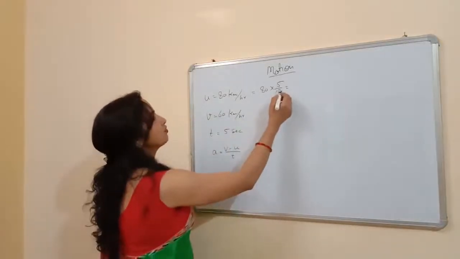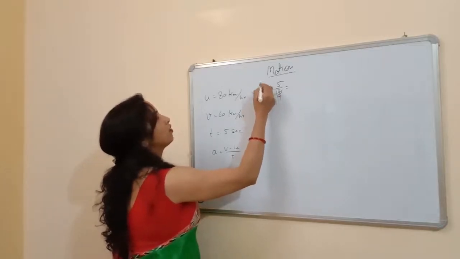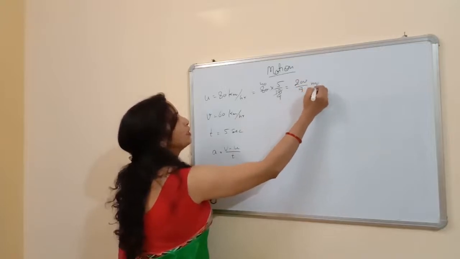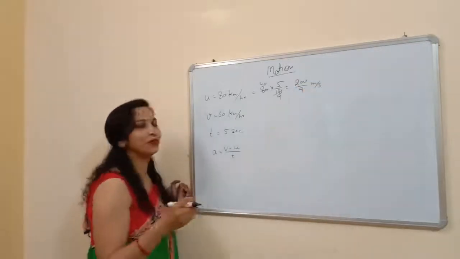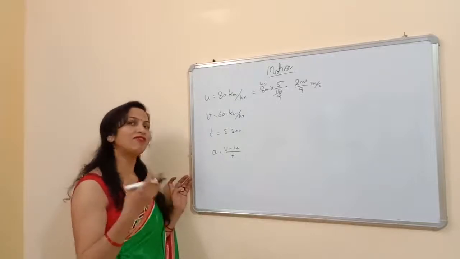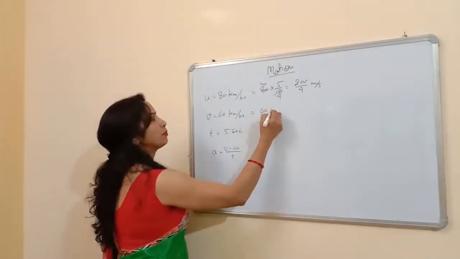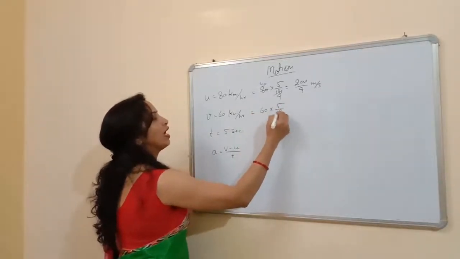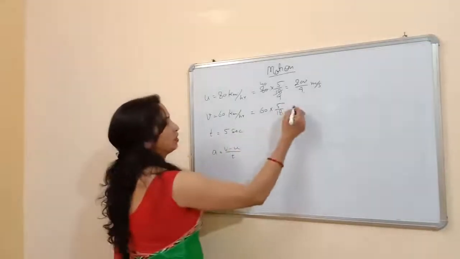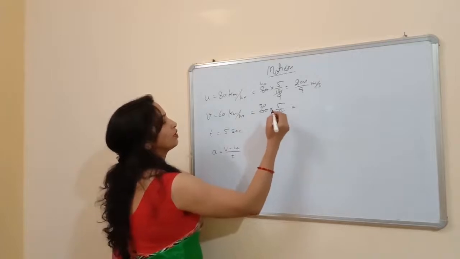We can cancel it with 2, 9 and 4. It is 200 upon 9 meter per second. You don't need to convert this value into decimals, because we convert the values into decimals in the final answer. So the final velocity is how much? It is 60 multiplied by 5 upon 18. Again we have to multiply it by 5 upon 18 to convert it into meter per second. So we can cancel out by 2, 3 and 9.